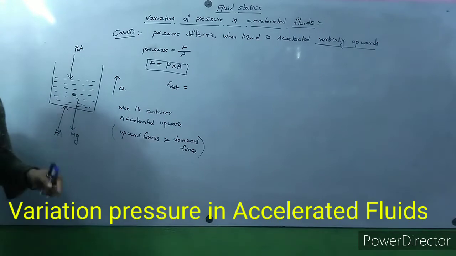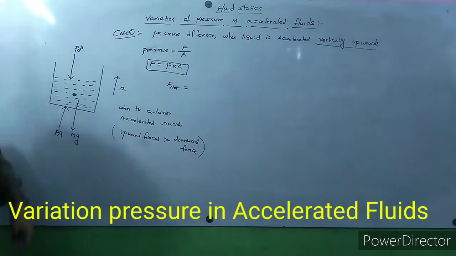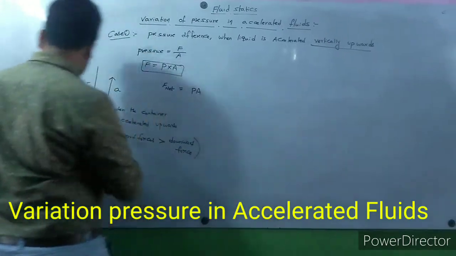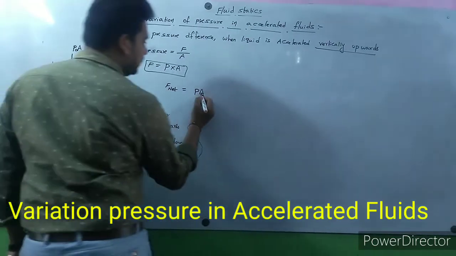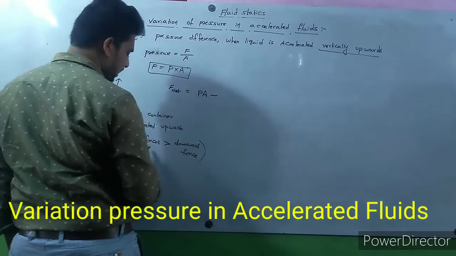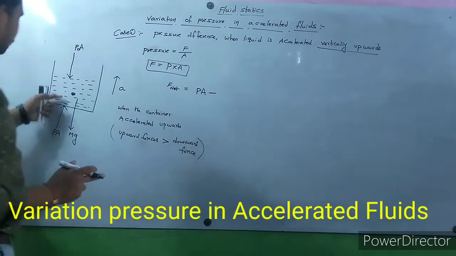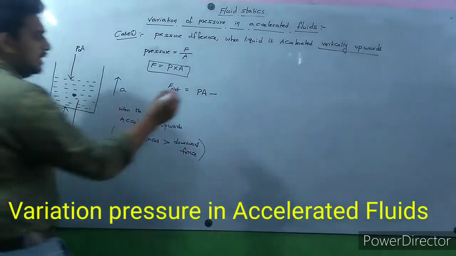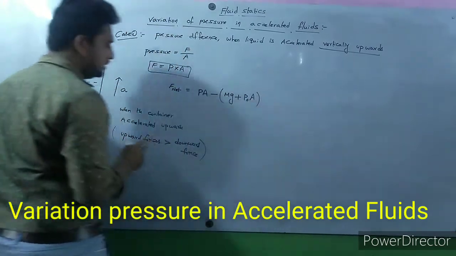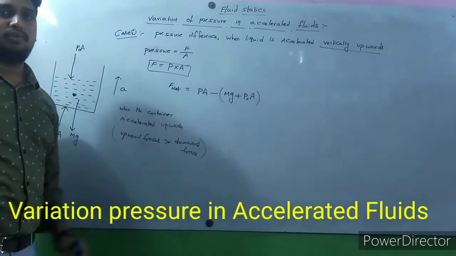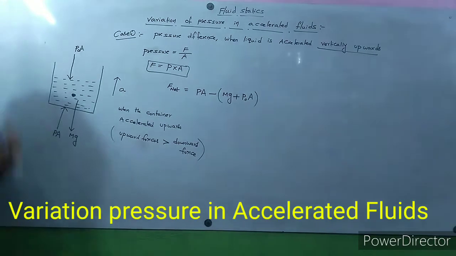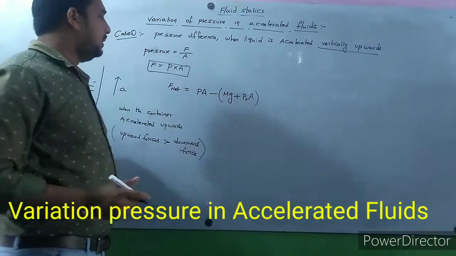The upward force is PA. The downward forces are mg plus P0 A. So net force means the difference between the upward force and the downward force: PA minus mg minus P0 A.